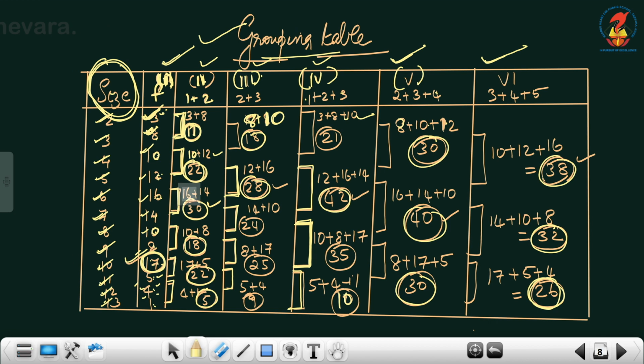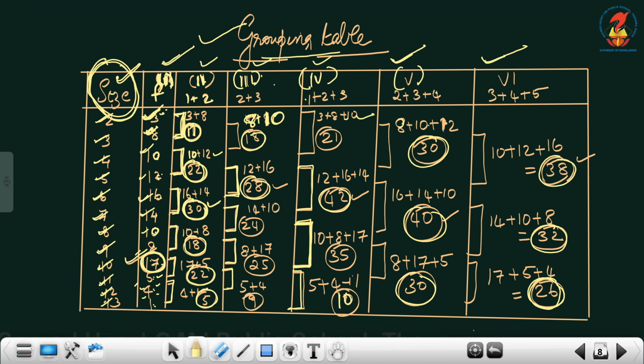16 and 14 belong to which sizes? 6 and 7. That is the significance of this size. So we need the size for that purpose. For preparing the analysis table, we need the size. So this is a must that you have to write. By adding which numbers did you get 30? 16 plus 14. And this 16 and 14 belong to the sizes 6 and 7.